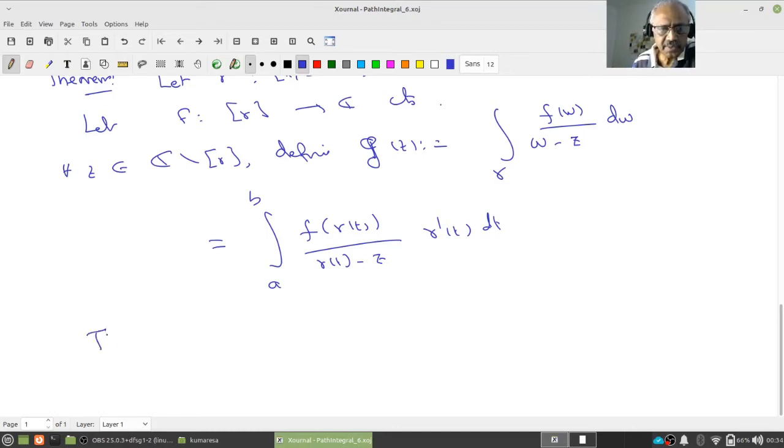So what is the conclusion? Then G from C minus the track of gamma is analytic. First notice that the domain is open. Why? Because gamma is a continuous function on a closed and bounded interval, which is a compact set. Therefore the image of gamma, namely the track of gamma, will be compact, and hence it's closed. So it's a closed subset of C, and its complement is the domain of G, which is open. So the domain of G is an open set, and we can talk about analyticity.